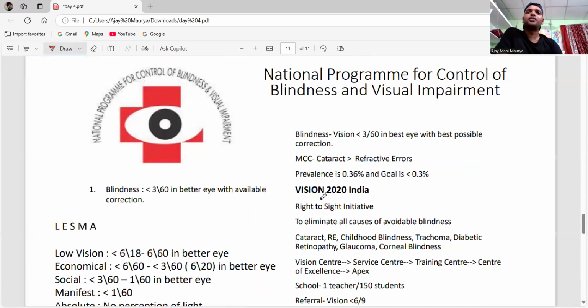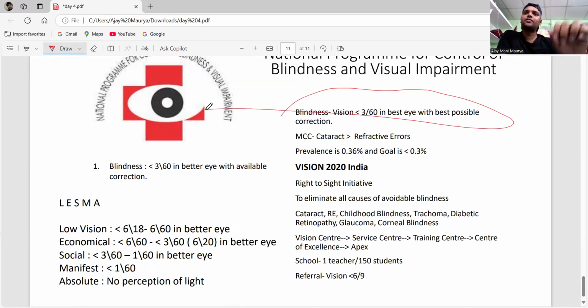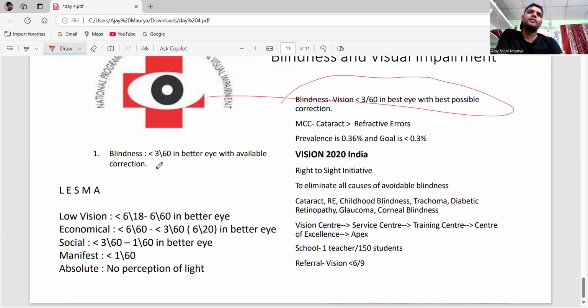Suppose they ask you what is the definition of blindness? It is vision less than 3/60 in the better eye with the best possible correction. What is the most common cause of blindness? It is cataract, followed by refractive errors. Remember this, this is what they are going to ask in the exam. What are the categories: low vision, economical, social, manifest?